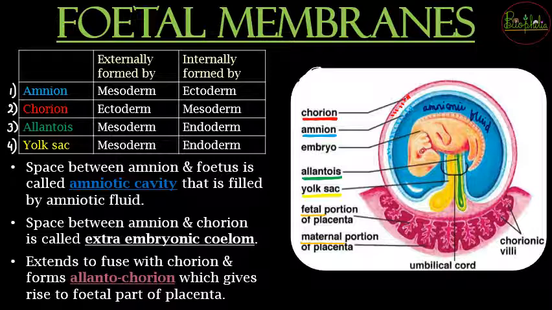There is going to be exchange of gases, exchange of waste materials. So all that is going to be happening because of the umbilical cord and the chorionic villi, which will be helping to first go and fix into the endometrium. So all that with the labelings you can understand. So now one more thing you need to understand, that is the amniotic cavity. So amniotic cavity कहाँ होगा? It is the space between the amnion and the fetus.